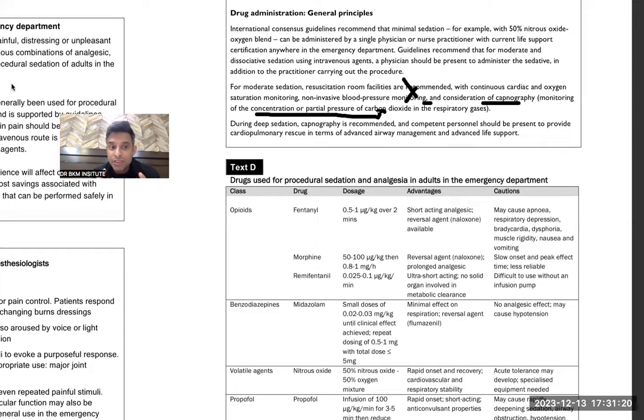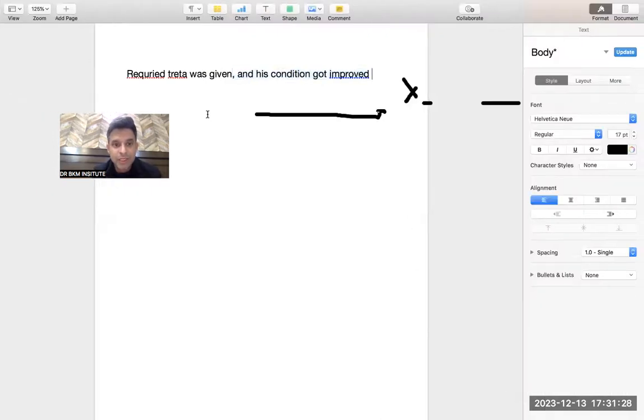This is the most different rule of English: when there is a comma and, like, "Required treatment was given." I will show you. When we do it in writing: "Required treatment was given, and his condition got improved." That means the last sentence has nothing to do with the first. They both are independent, complete sentences. "Required treatment was given" is a complete sentence: subject, helping verb, verb.